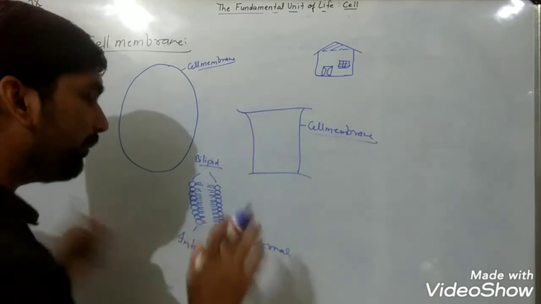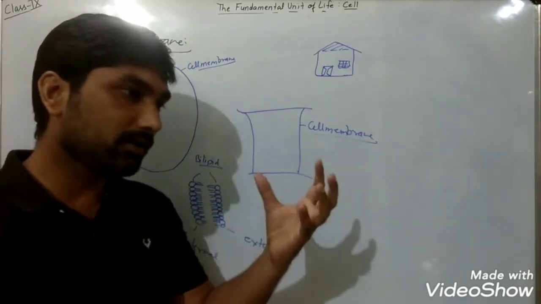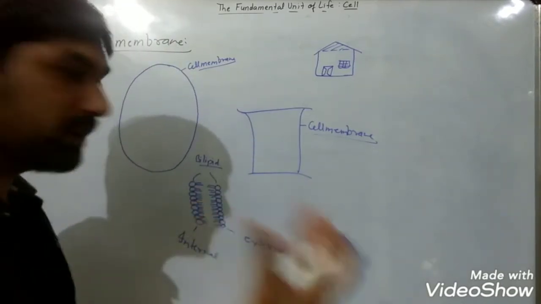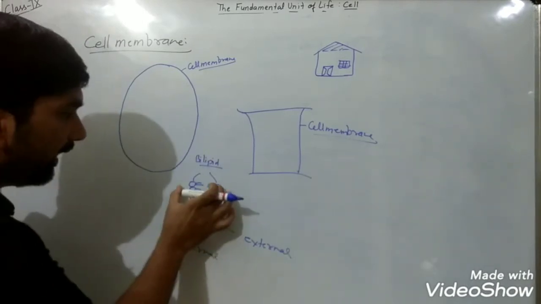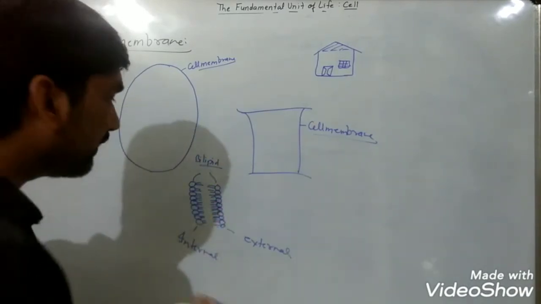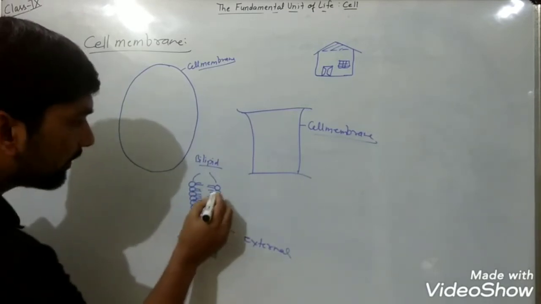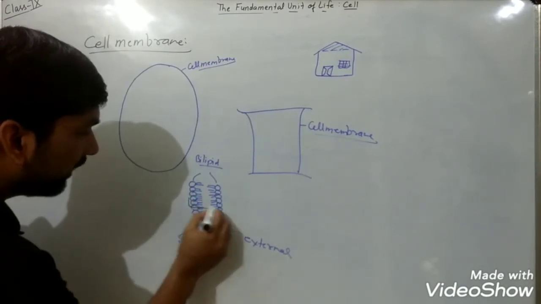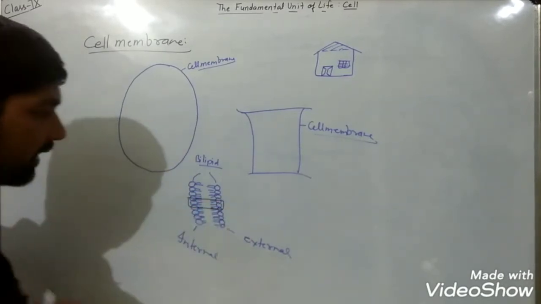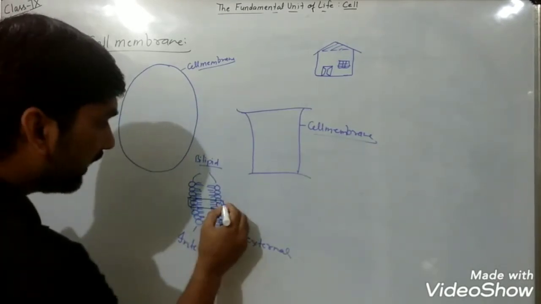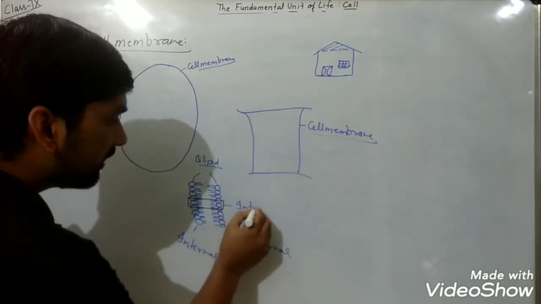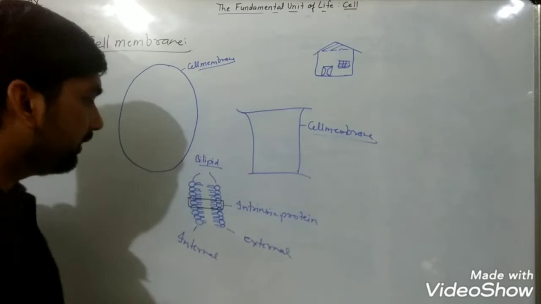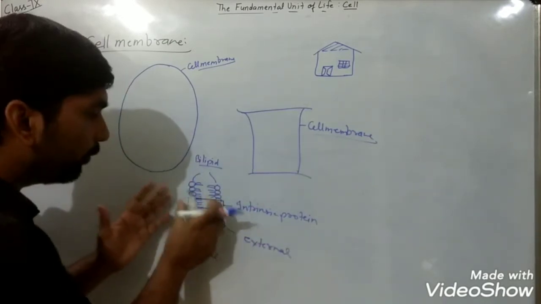Bilipid. Actually, what are lipids? Any substances which are not soluble in water, meaning they are not going to mix. They are like oil. And in between these lipid layers, you will see some structures that are what? Protein, that will be embedded. If the protein is embedded throughout the lipid layer, that protein is considered as intrinsic protein, meaning the protein that is embedded throughout both of the layers.